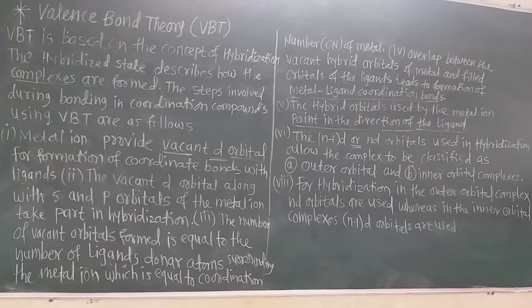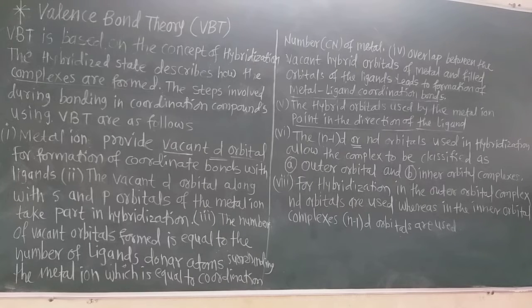Valence bond theory we already studied in 11 standard, but in 11 standard this is the first attempt of valence bond theory, before the hybridization. Means before hybridization there is the valence bond theory, and after that there is the hybridization.